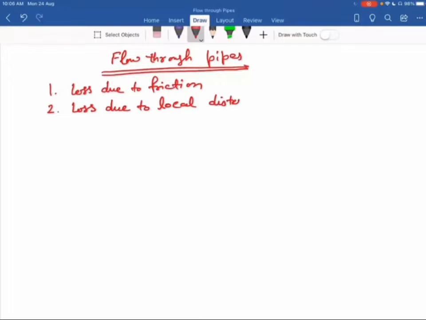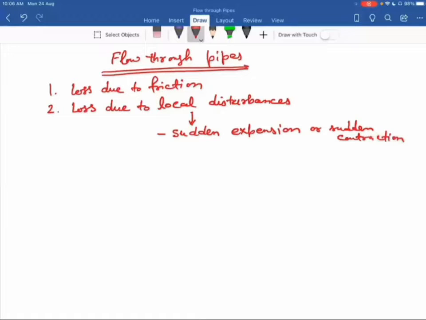This loss due to local disturbances may be due to sudden expansion or sudden contraction in the pipe. It may be due to some curve or bend in the pipe, or due to entrance and exit in the pipe.